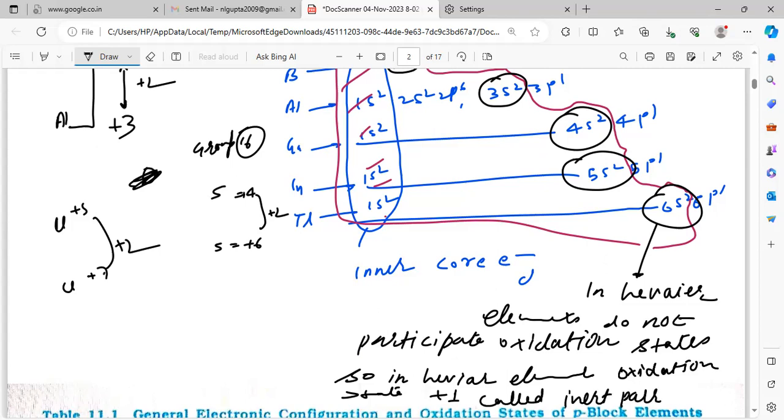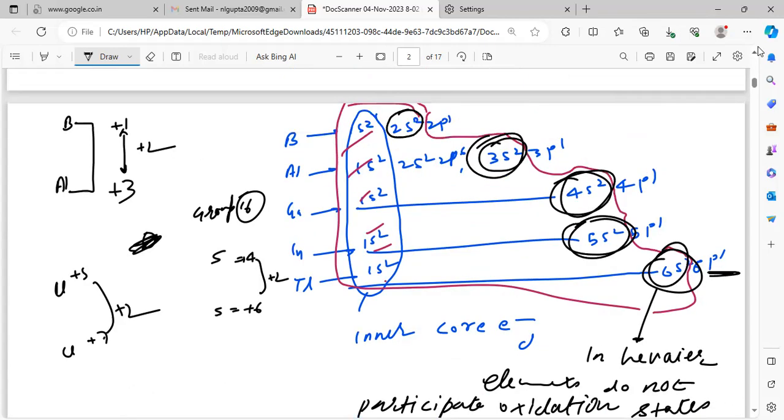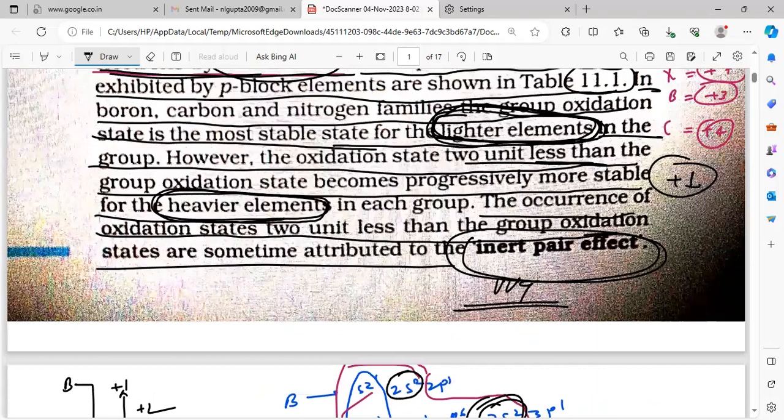Inert means not reactive. Paired means these two electrons are not participating, so only one electron is left. So that is the +1 oxidation state. Are you getting this inert pair effect or not? Yes, I'm getting it. Okay, thank you very much.